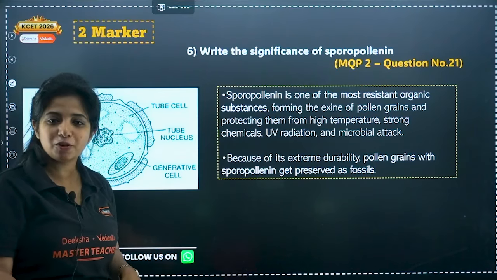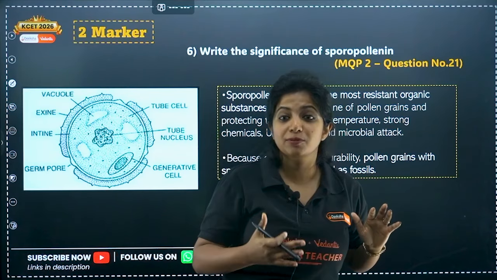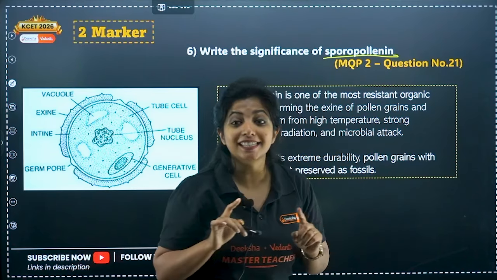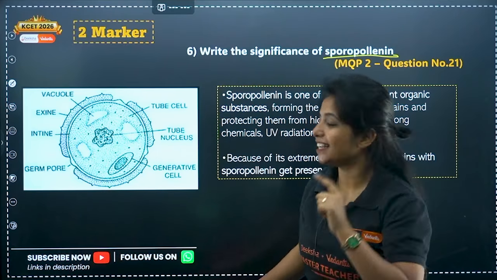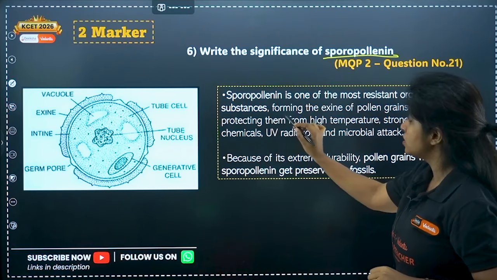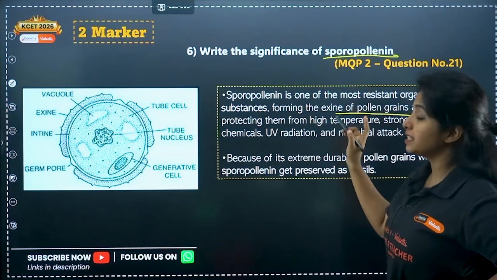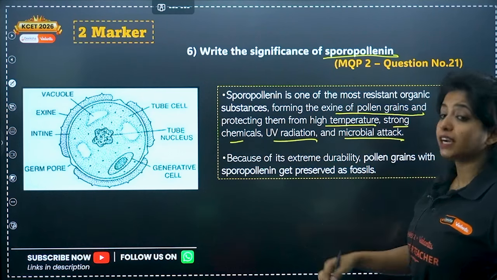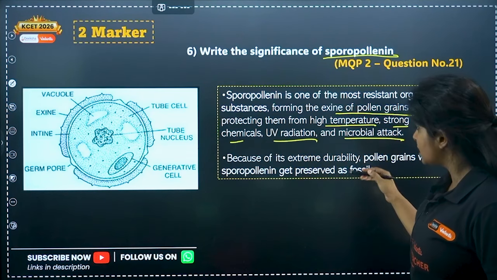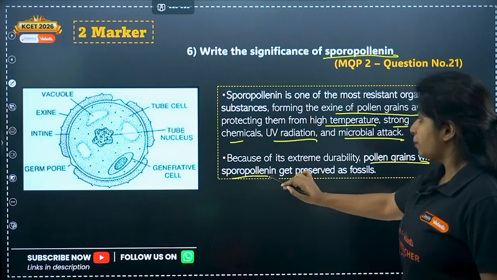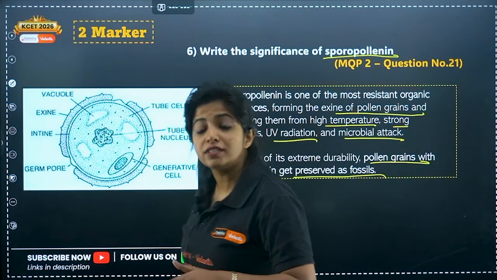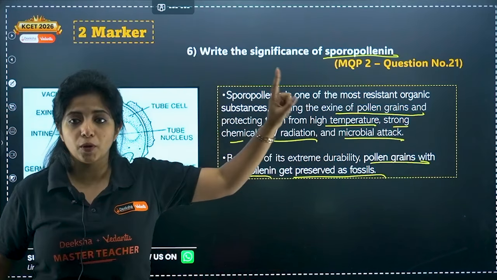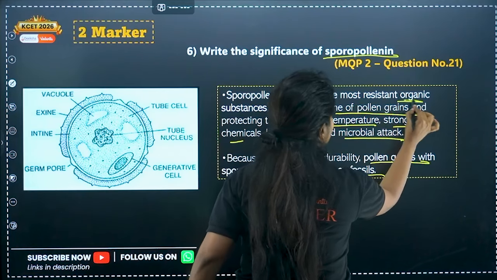As I said, half of the questions we have discussed before because the concepts are repeated. Write the significance of sporopollen. We discussed where sporopollen is: it's in the outside layer known as exine. Sporopollen is one of the most resistant organic substances, forming the exine of the pollen grains and protecting from high temperature, strong chemicals, UV radiation, microbial attack, everything. Because of this extreme durability, pollen grains with sporopollen get preserved as fossils as well. Always remember, it's because of sporopollen. And remember, it is not inorganic but organic substances.